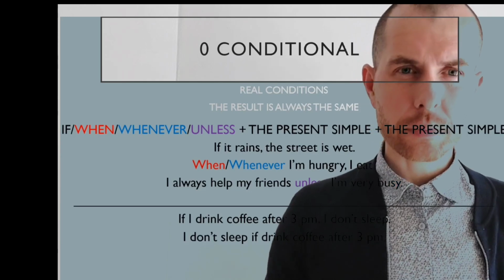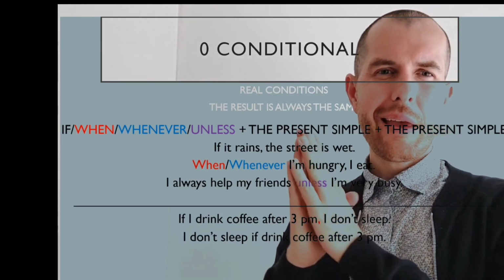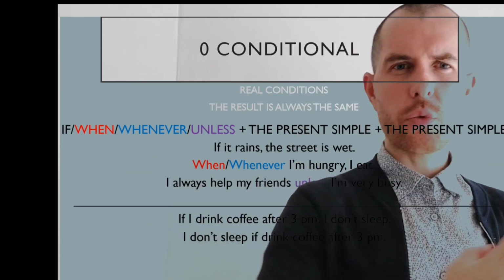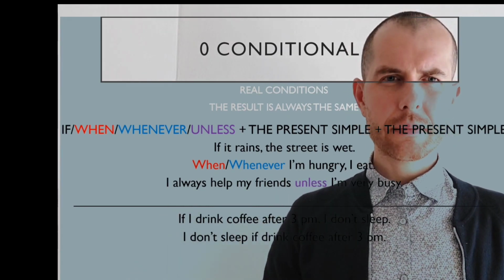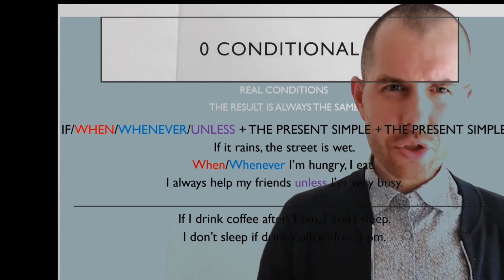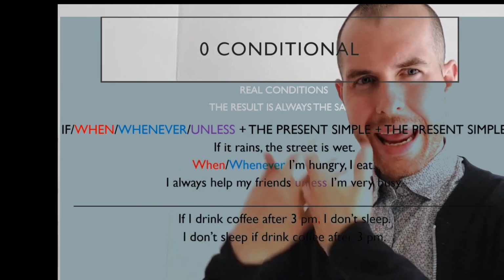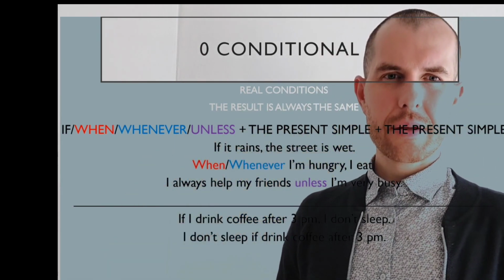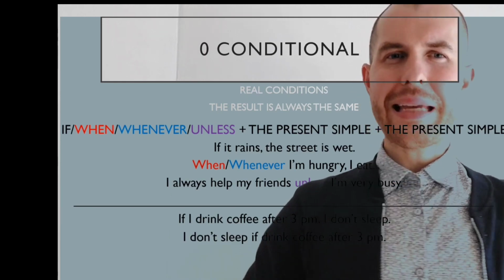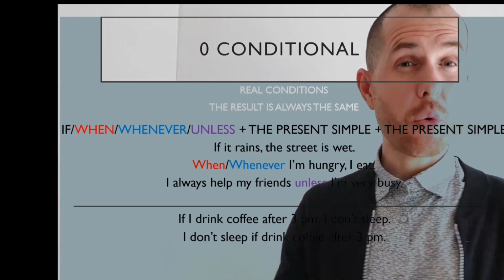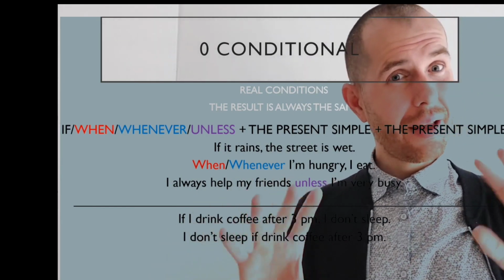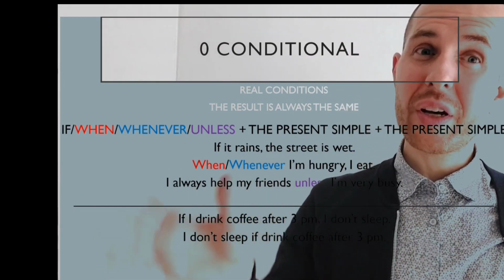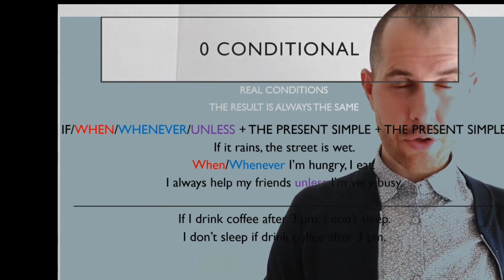For example, if it rains, the street is wet. When I'm hungry, I eat something. Okay, so in this situation, it means that whenever I'm hungry, I eat something. The result is always the same. Whenever it rains, the street is wet. Turns out we can also use the word whenever in a zero conditional sentence.